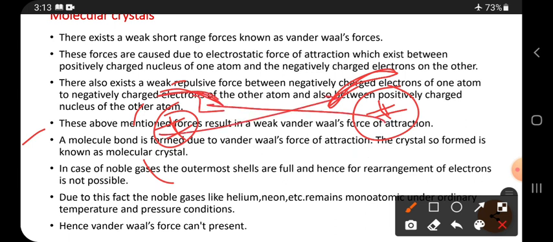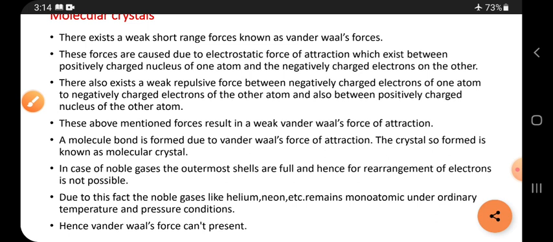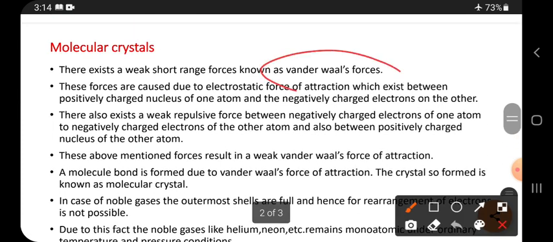And there is repulsion between these electrons and those electrons, and between this nucleus and that nucleus. Because of this repulsion, the attraction decreases. Those decreased, weaker attraction forces are called van der Waals forces. That is the reason why they are called van der Waals forces.